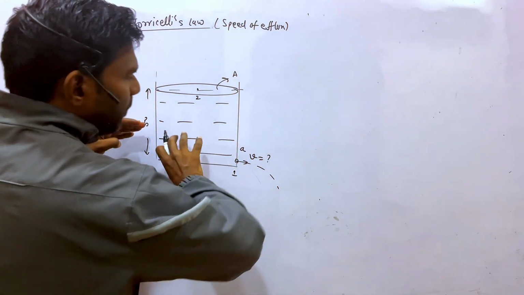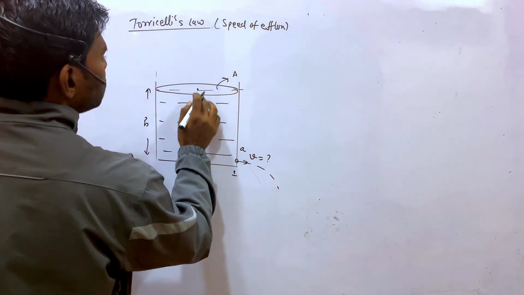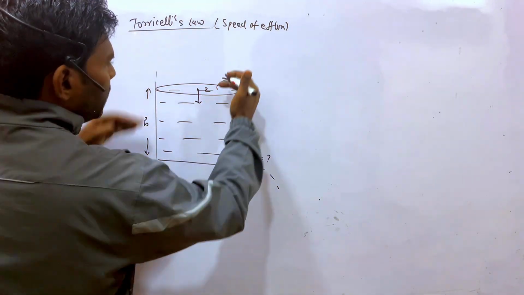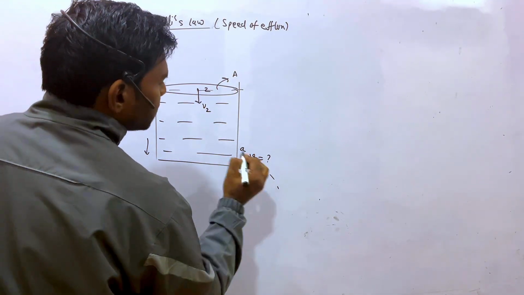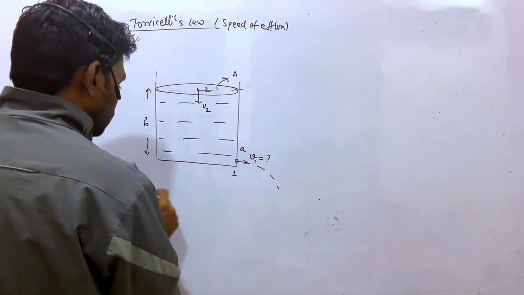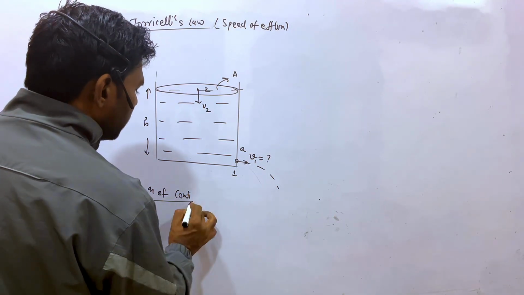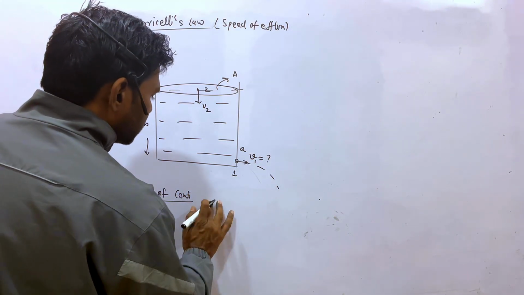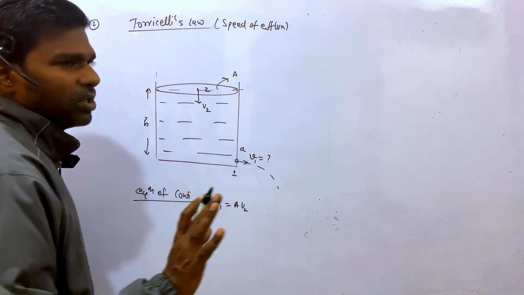When the water is flowing, the liquid level will come down. Suppose the speed at which this layer is coming down is V2 and this speed is V1, right? So equation of continuity, what is the equation of continuity? You tell. a into V1 equals capital A into V2. This is the one equation.